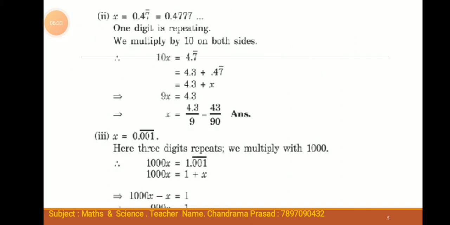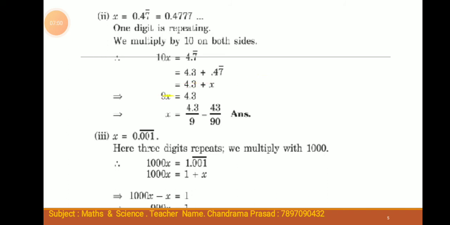Second, let x equal 0.47 bar. This equals 0.4777. Since one digit is repeating, we multiply by 10 on both sides. Therefore 10x equals 4.7 bar.